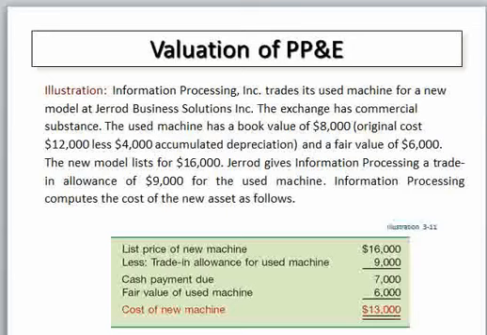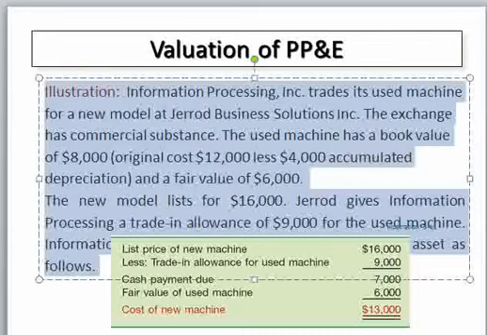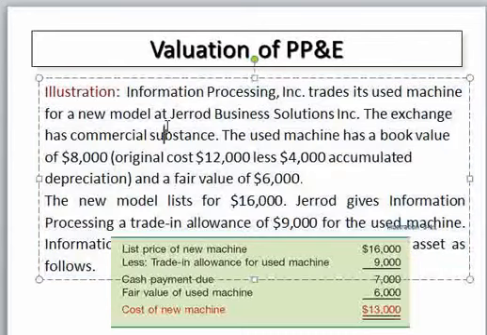So in this illustration, we can bold it. Assume this company used a machine for a new model at Your Business Solution Inc. The exchange has commercial substance. So what will be the book value of the old machine?